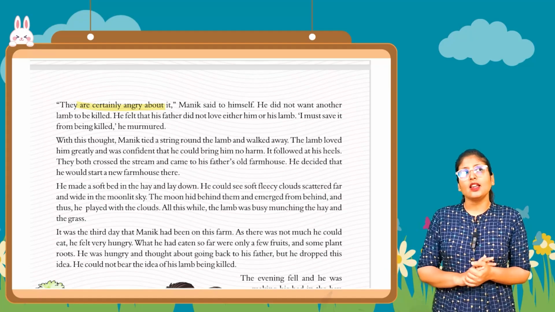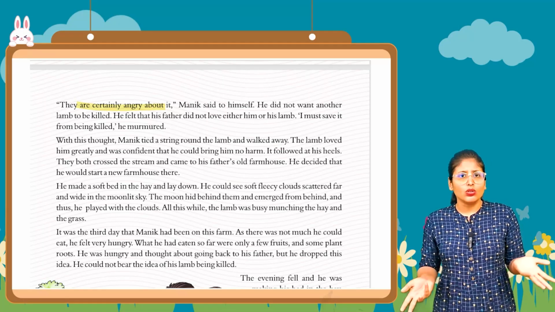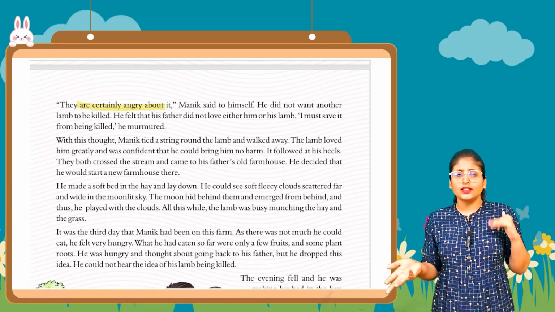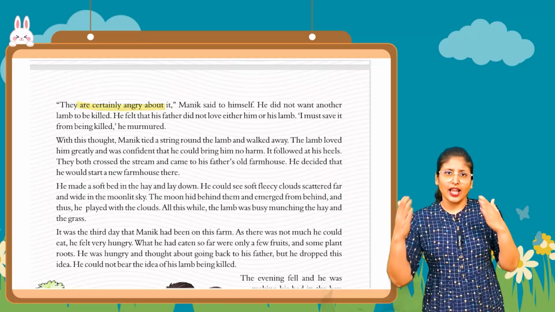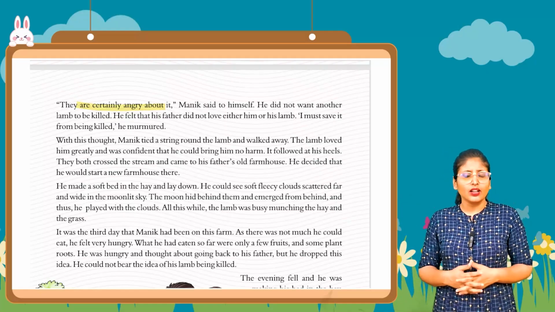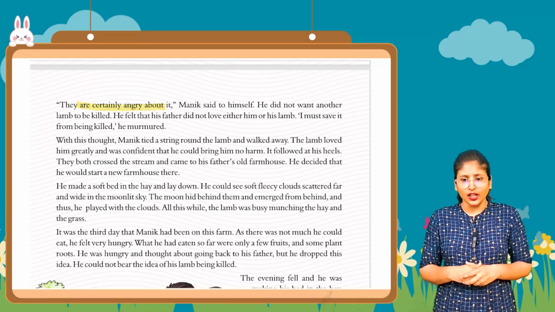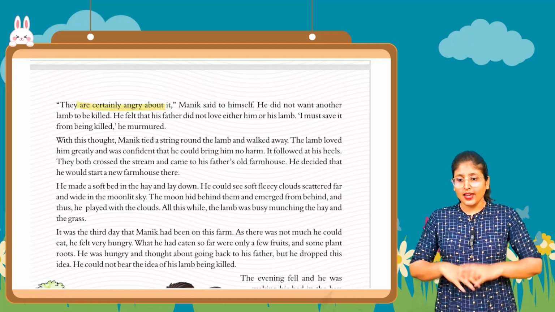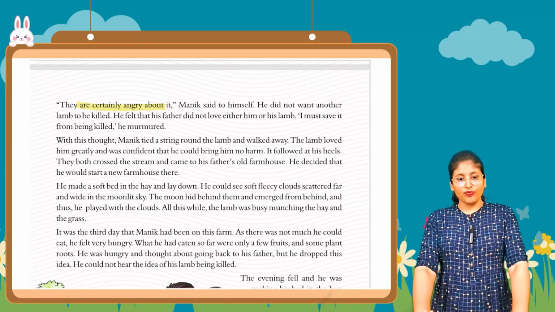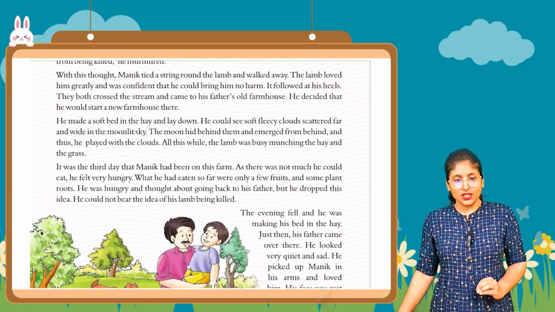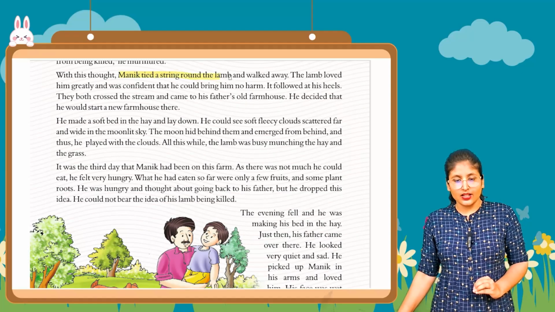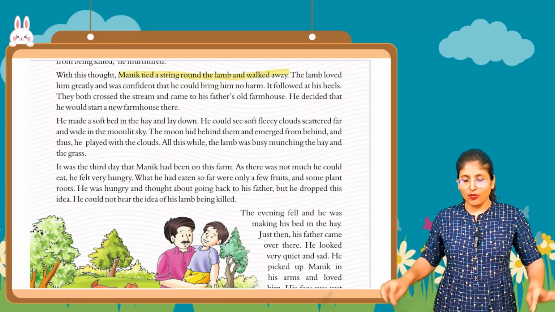He is thinking about the father. How could my father allow the uncle to kill it? He is thinking that my father does not like me or the lamb. That's why he can let the uncle kill it. Okay, I must save it from being killed, he murmured. With this thought, Malik tied a string around the lamb and walked away.